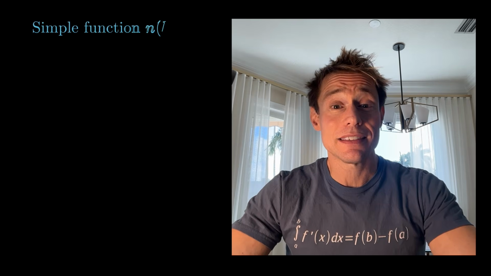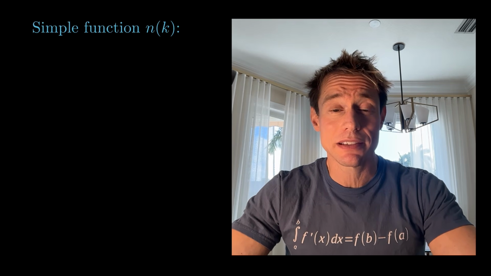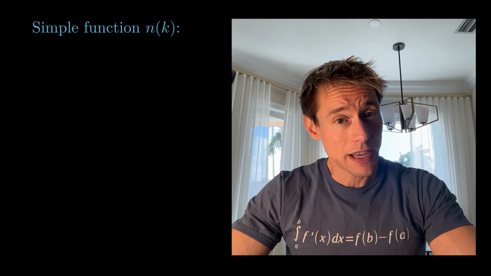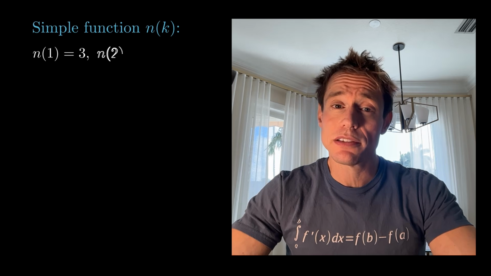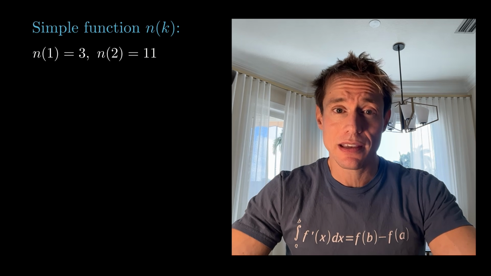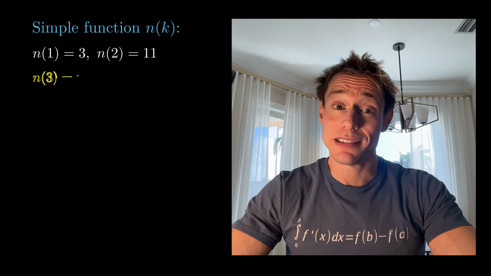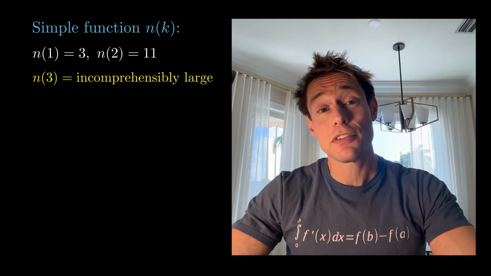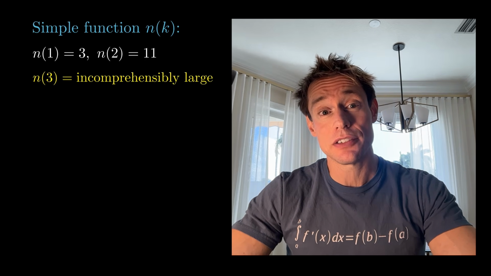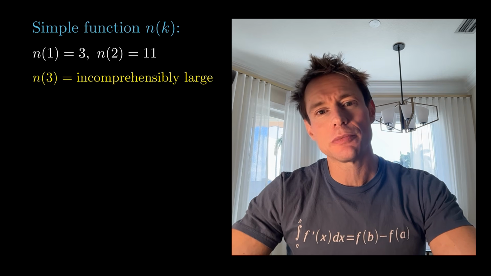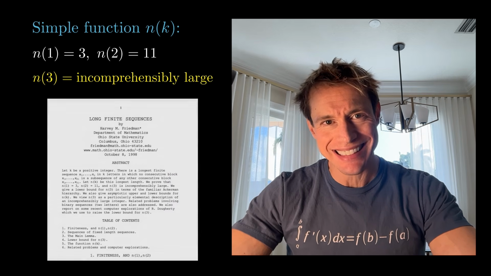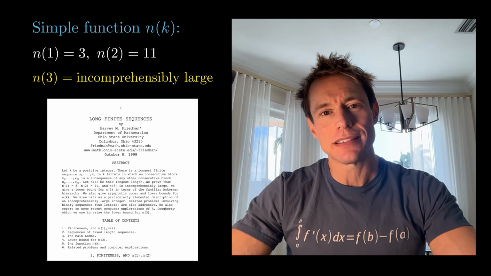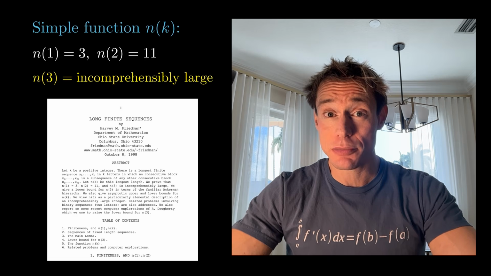I'm going to define a simple function given by the length of a particular sequence. It's called n of k, and as it happens, n of 1 is 3, n of 2 is 11, and n of 3 is, well, as the inventor of this function said, n of 3 is incomprehensibly large. Mathematician Harvey Friedman invented this very simple function in his innocently named paper, Long Finite Sequences. We'll leave a link in the description.